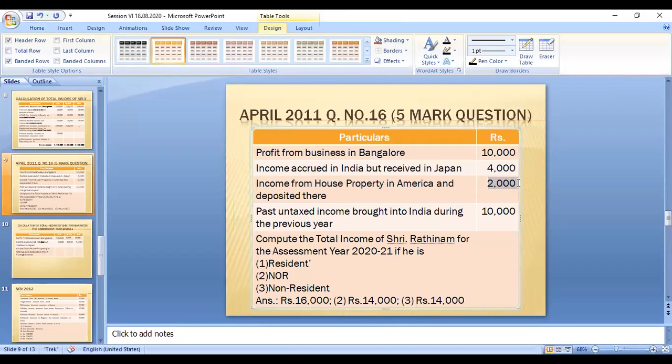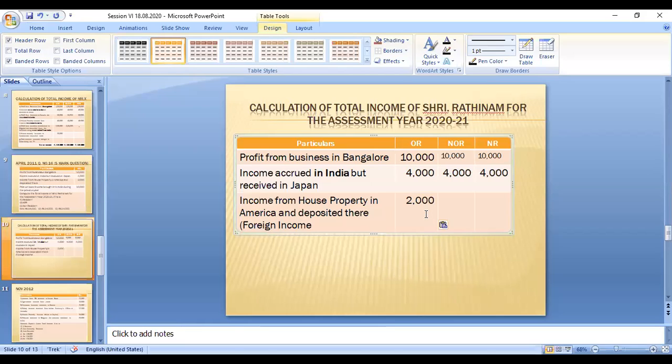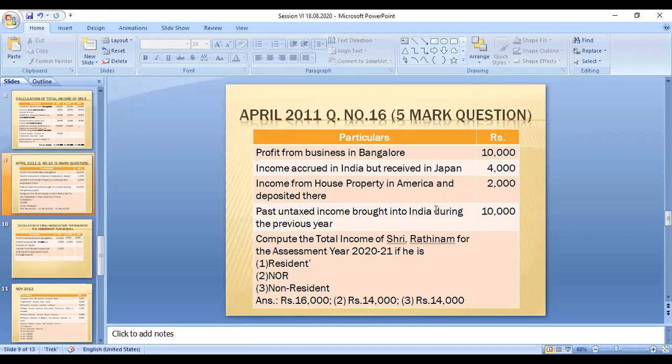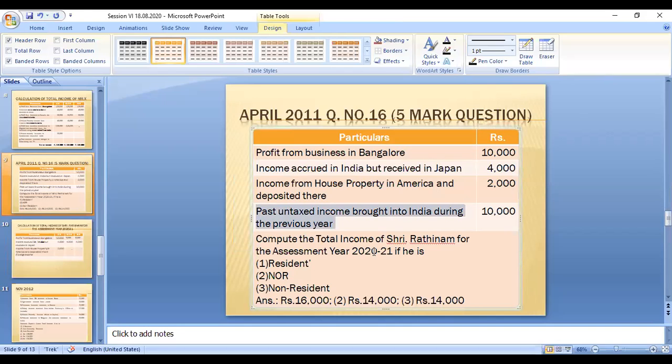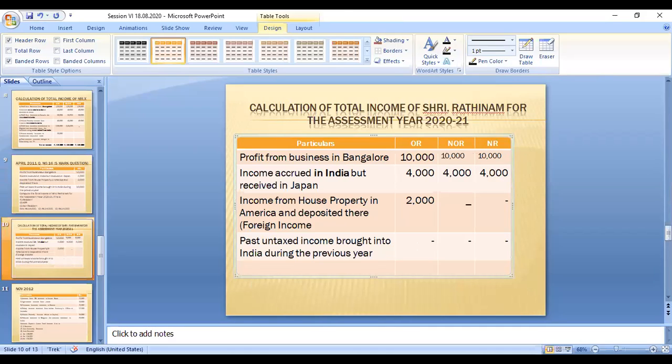It is only taxable to the ordinary resident. So the NRI and not ordinary resident need not pay the tax on this income. The last category, past untaxed income brought into India during the previous year. This amount is not taxable.